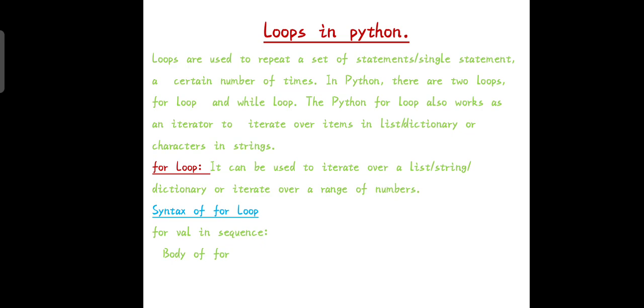For loop: a for loop is used to iterate over a sequence that is either a list, tuple, dictionary or a set. We can execute a set of statements once for each item in a list, tuple or dictionary. Whereas while loops in Python are used to execute a block of statements repeatedly until a given condition is satisfied.